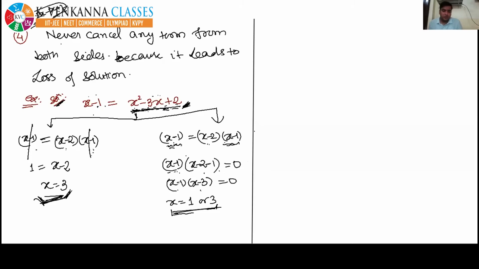So you are getting x equal to 1 and x equal to 3, two solutions of the given equation. Originally there are two solutions, but if you cancel any term from both the sides, it leads to loss of solution and you get only one answer. That's why we should not cancel any term from both the sides. Yes, tell me, is it clear or not?